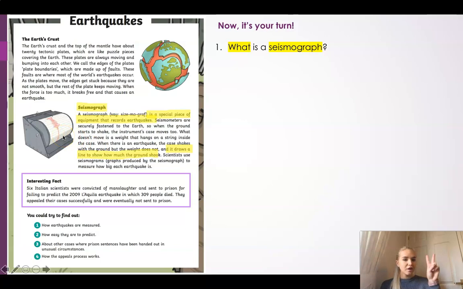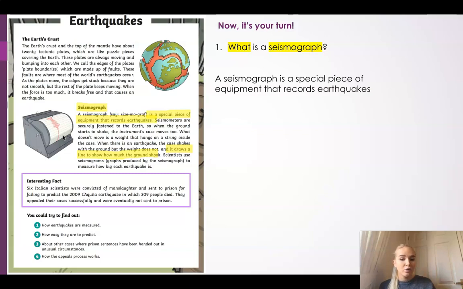So those are two things that tell me what a seismograph is. And I can start my sentence by saying, a seismograph is, and what did we find? It's a special piece of equipment that records earthquakes. But not only that, it also draws a line showing how much the ground shook. And that tells me what a seismograph is.